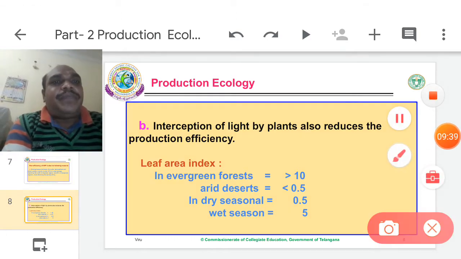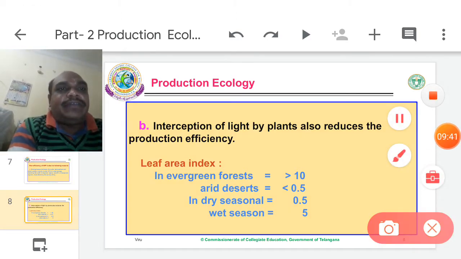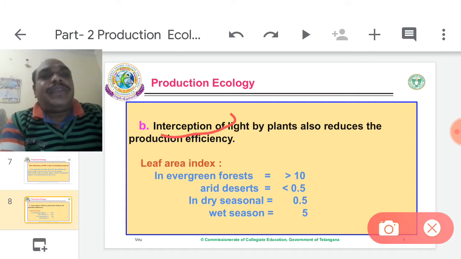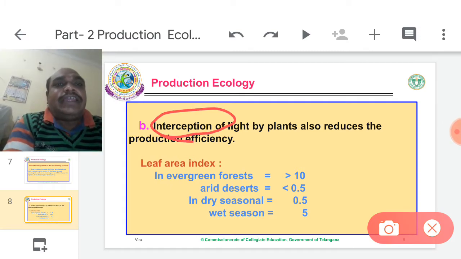Another one is interception of light by plants, which also reduces the production efficiency. Interception means natural inhibition, natural toughness.